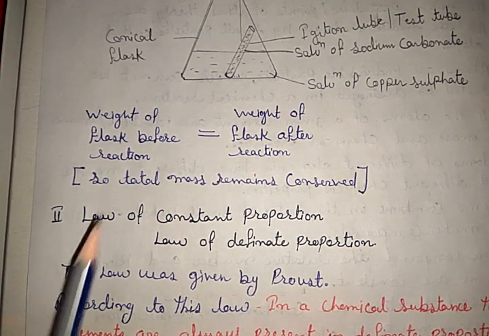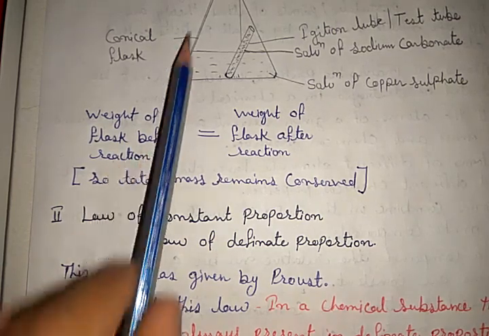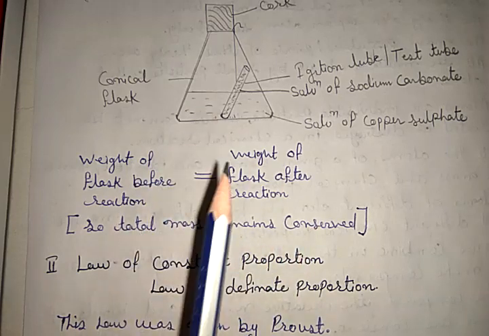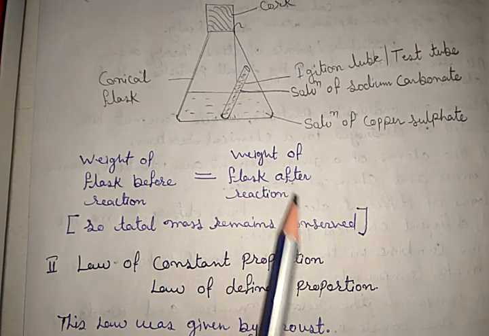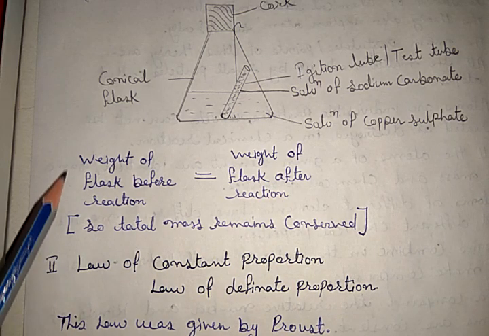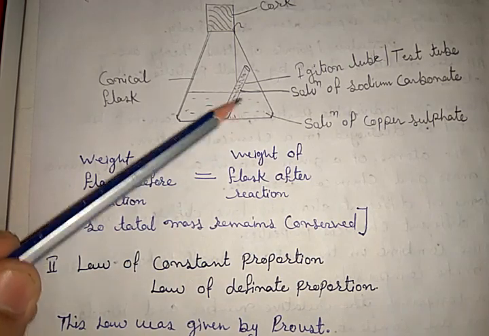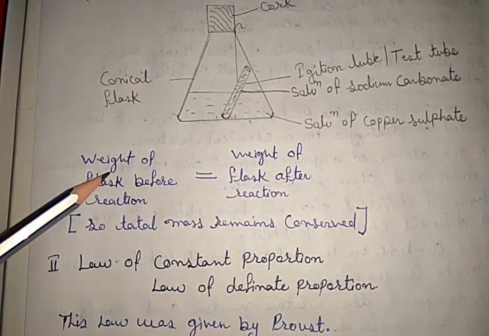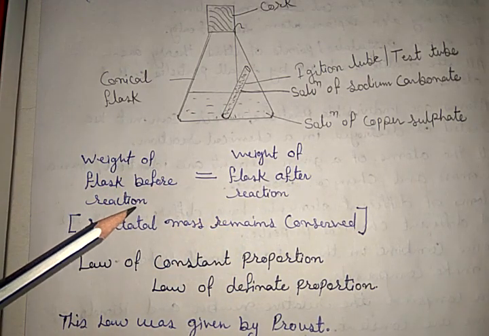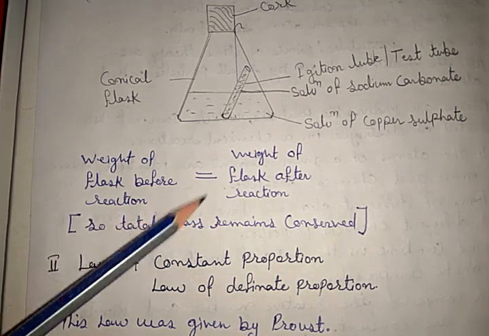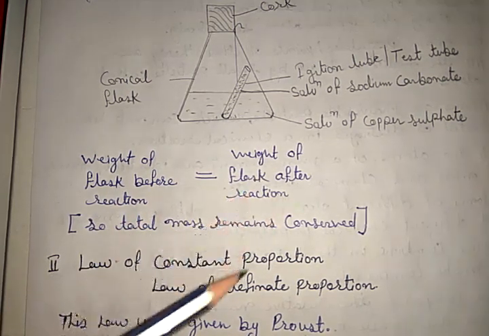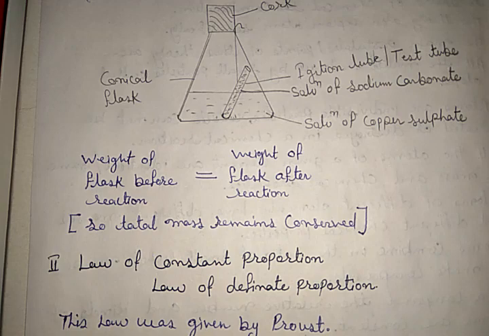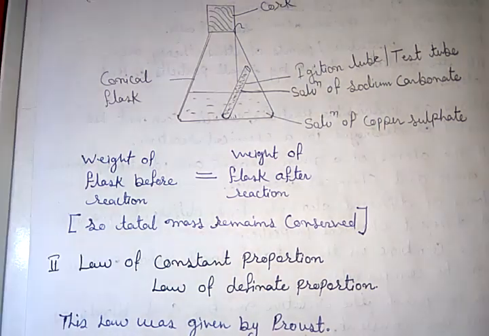In this experiment, the weight of the flask before the reaction, that means the weight of this setup, is found equal to the weight of the flask after the reaction. That means the total mass of reactant, because before the reaction these are reactants and after the reaction they convert into product, is equal to the weight of product. So we can say that total mass remains conserved.